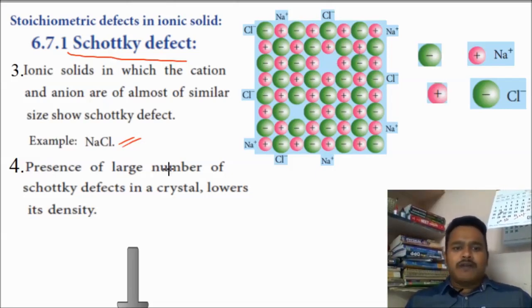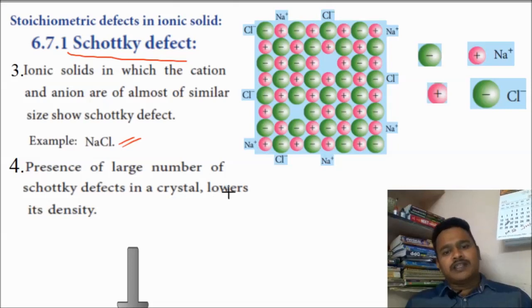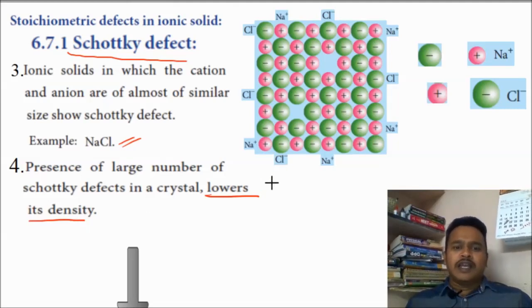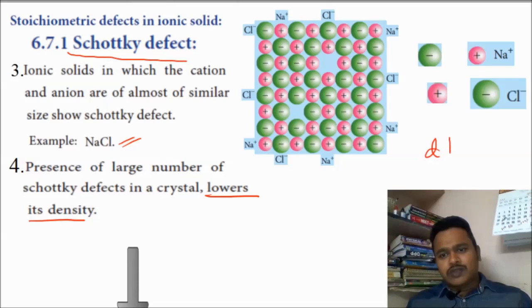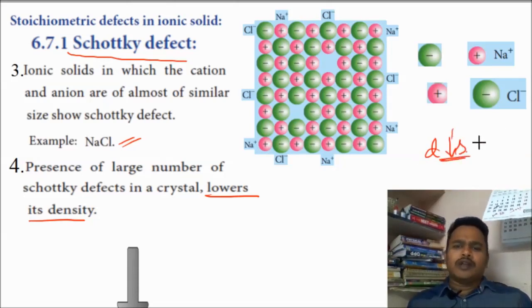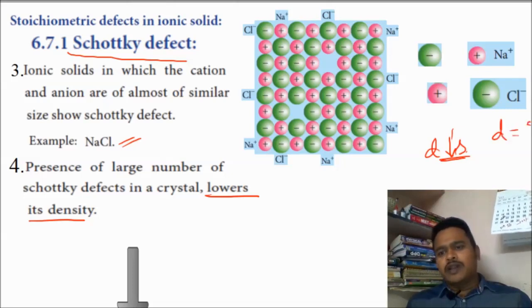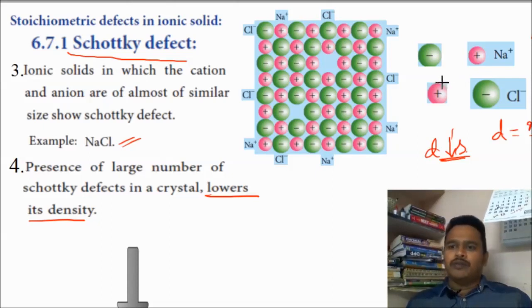Next one, presence of a large number of Schottky defects in a crystal lowers the density. Here you see, because of Schottky defect, density decreases. Because of this defect, what will happen? Density is going to decrease. Why is density going to decrease? Density means what? Density is equal to mass by volume.